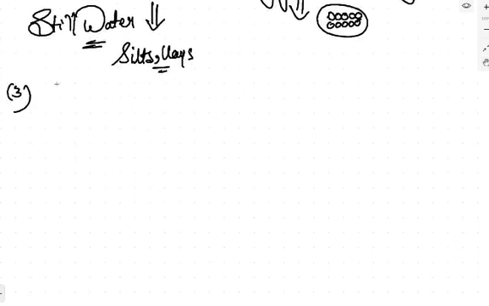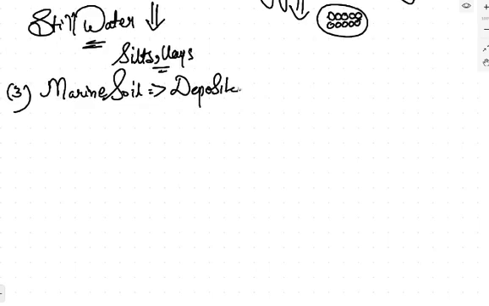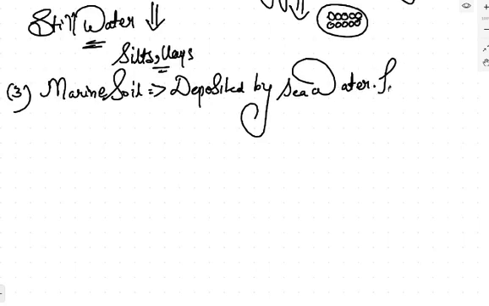The third type of soil is marine soil. Marine soil, you can understand from the name. This is deposited by sea water. This consists of sand, silt or clays. Anything can be part of it. Sand can be there. Silt can be there. Clays can also be there.